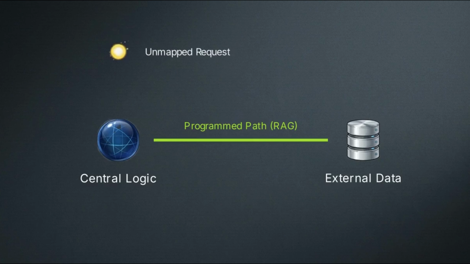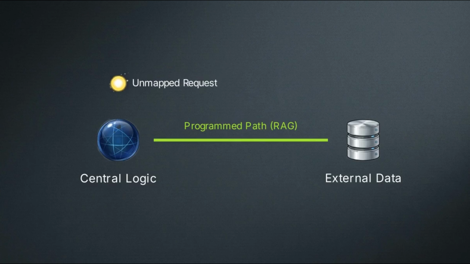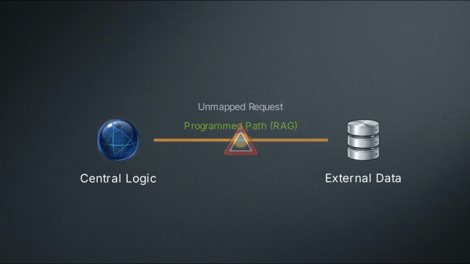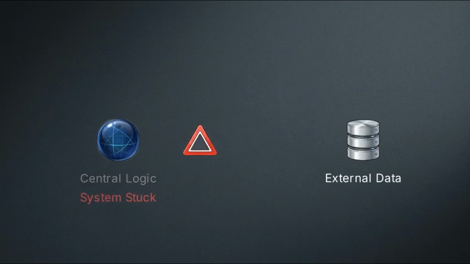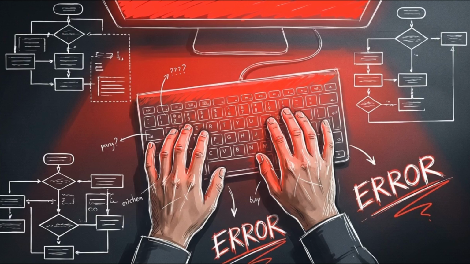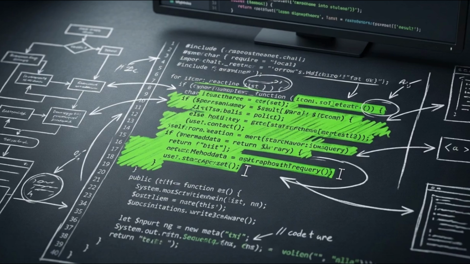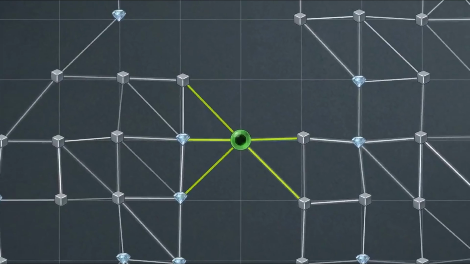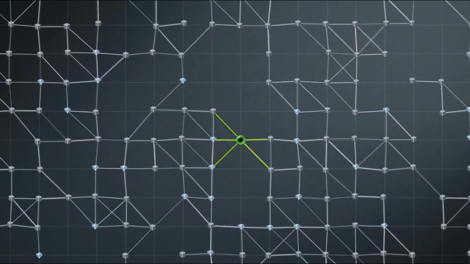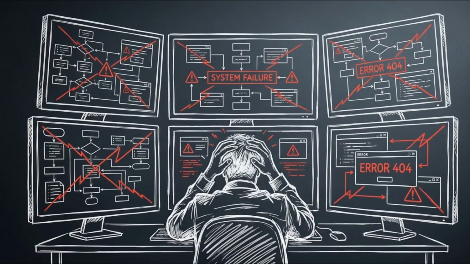But workflows are fragile. Unmapped requests, like asking for weather instead of a calendar, strike the rigid pathway and the connection severs. When these workflows hit a dead end, a human must intervene. You have to manually rewrite the prompt or adjust the sequence to get the desired result. Even a workflow with 1,000 steps is limited by this logic. As long as a human is the ultimate decision maker, the system cannot scale to handle unpredictable tasks.